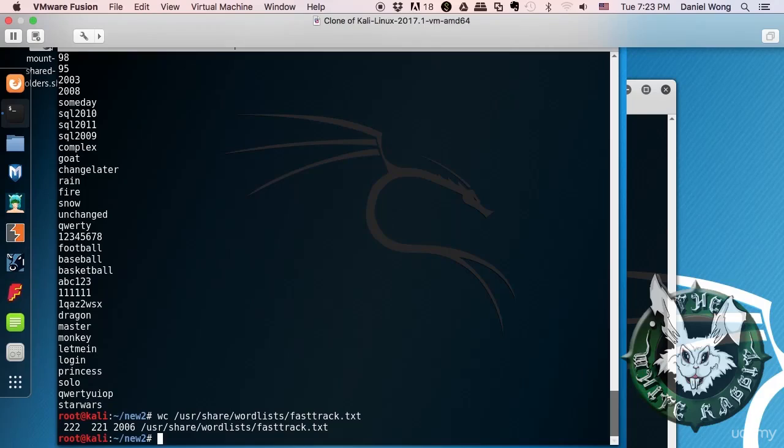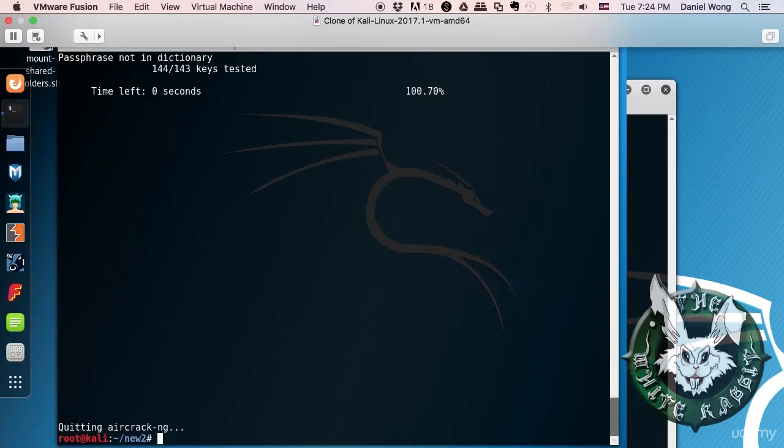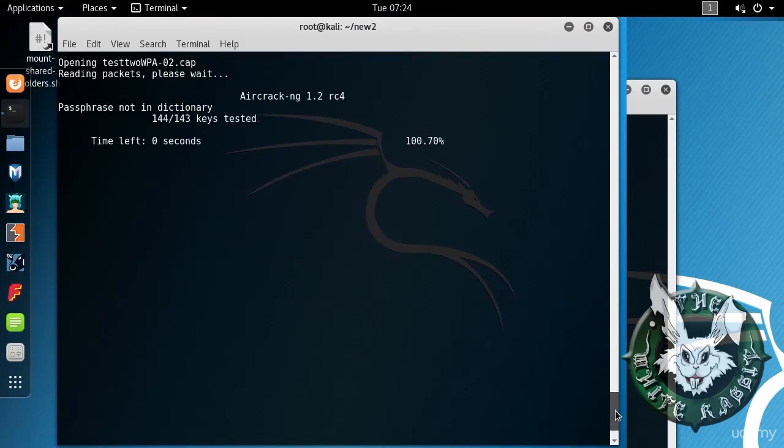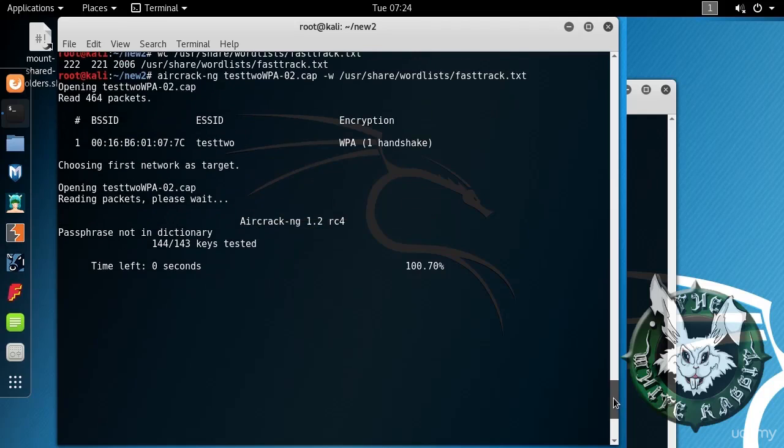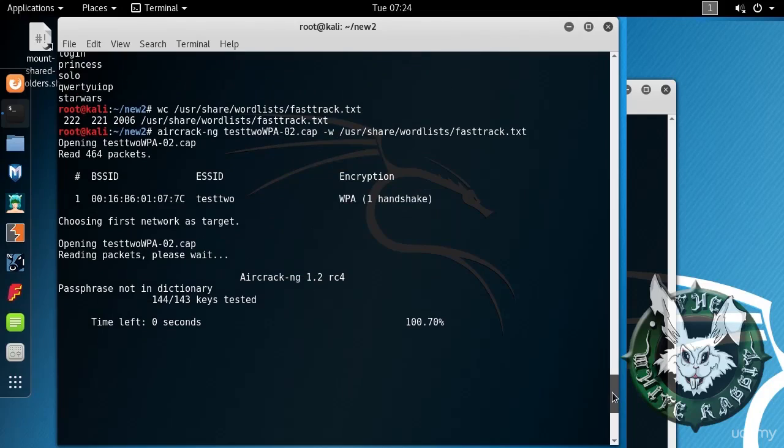So if we attempt to use this, let's say aircrack-ng, test2 WPA2. aircrack-ng didn't take much time to go through all of these potential passphrases and find that it was not in there.